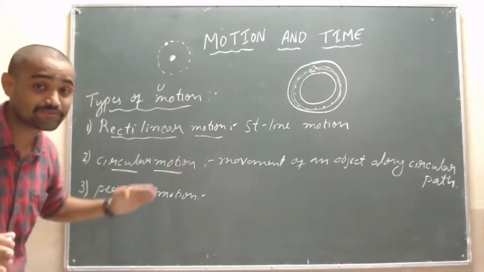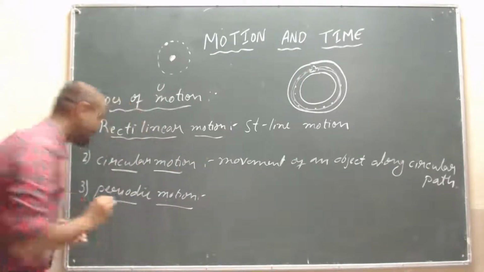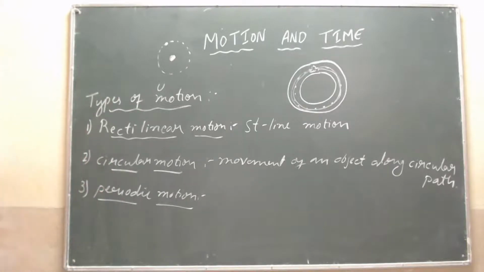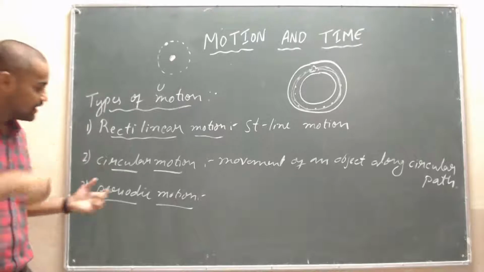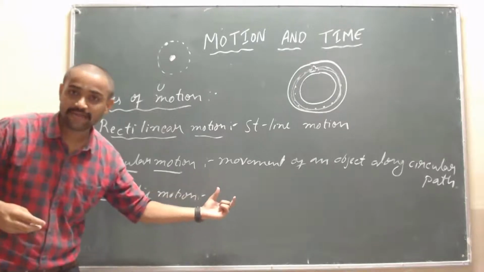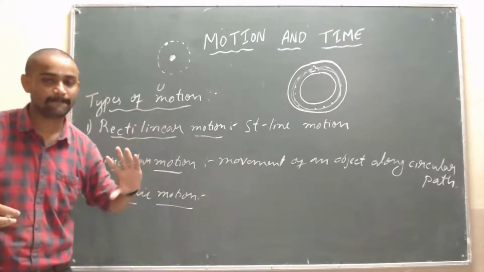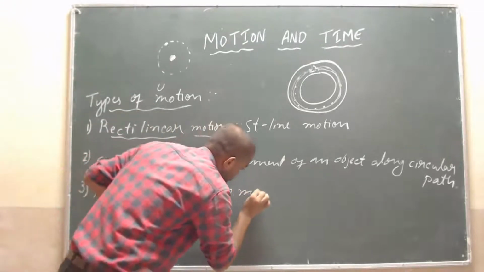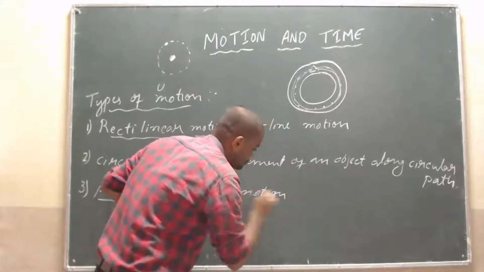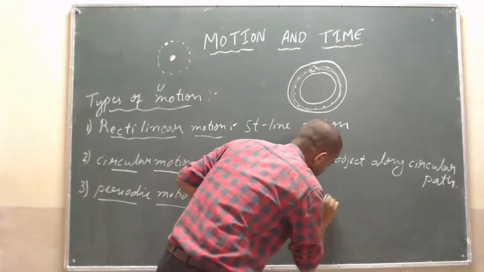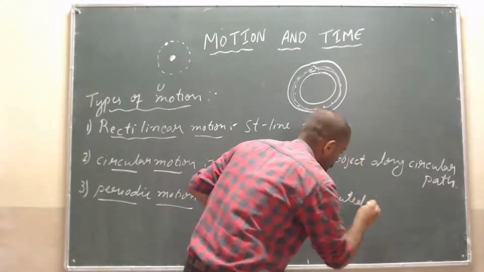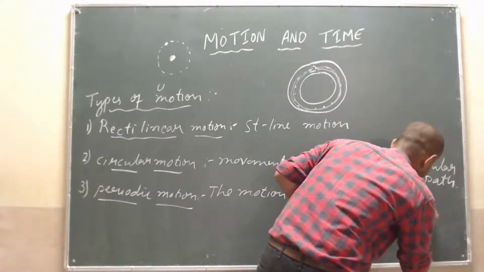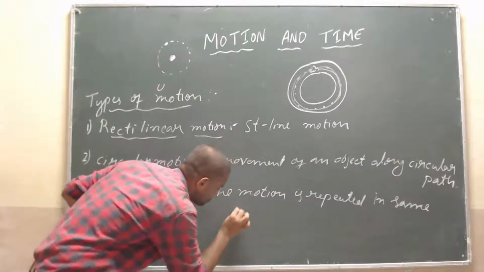Is it clear? Then come to the third type, periodic motion. What is meant by periodic motion? The motion is repeated in the same intervals of time. Listen, I will write it here: the motion is repeated in the same intervals of time.